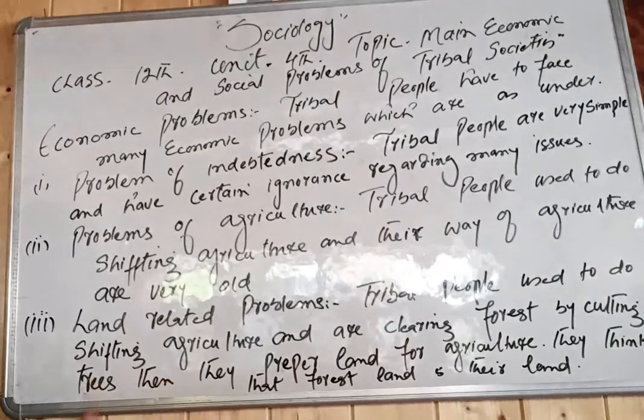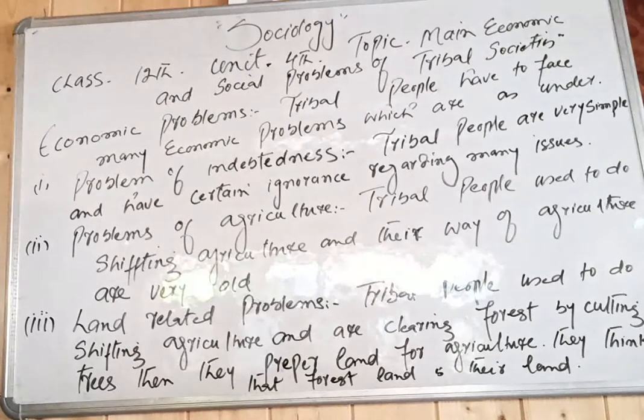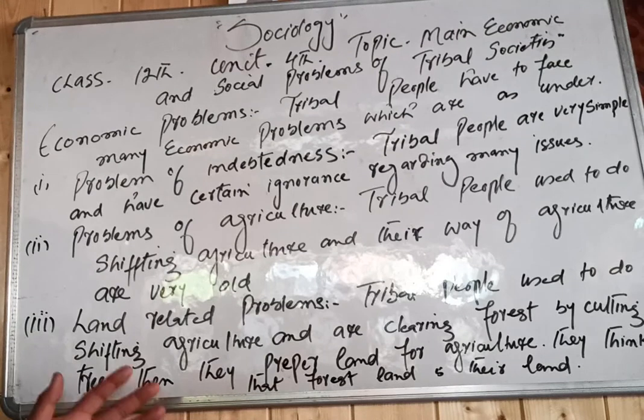They are not using manure or pesticides, because they are not well aware of what modern agricultural technology is. They are not using hybrid seeds because they almost live in forest and mountain areas, where there is very little reach of communication.